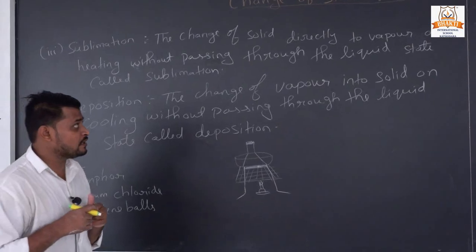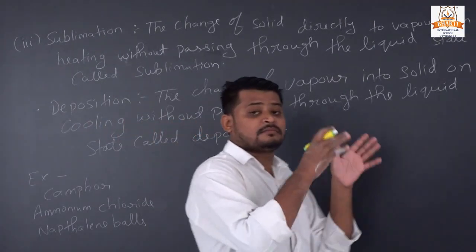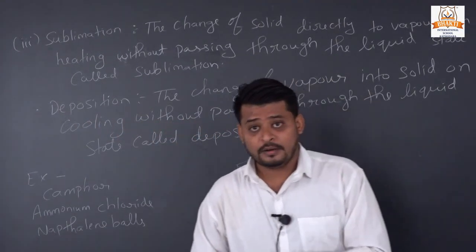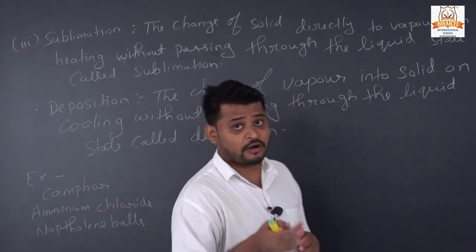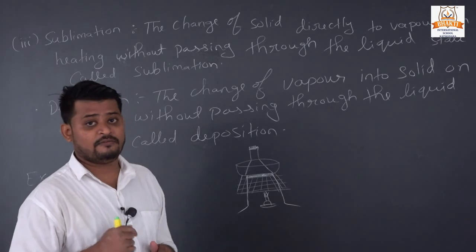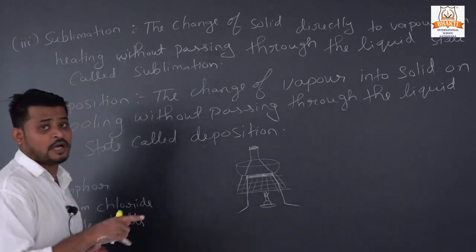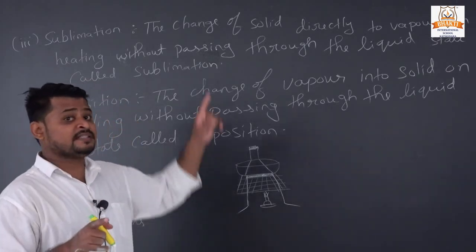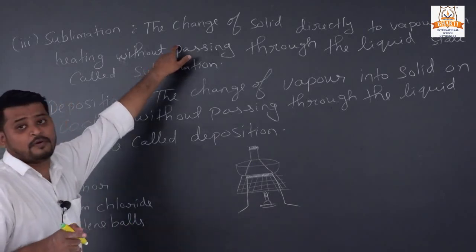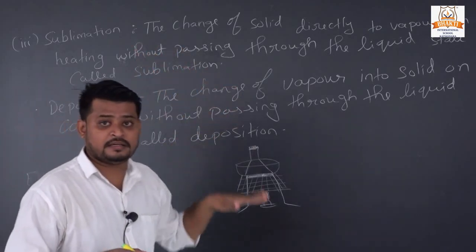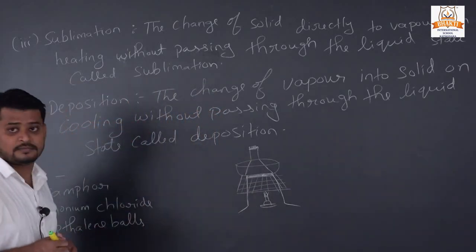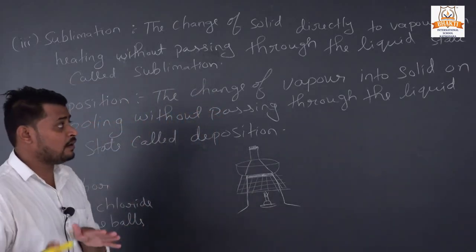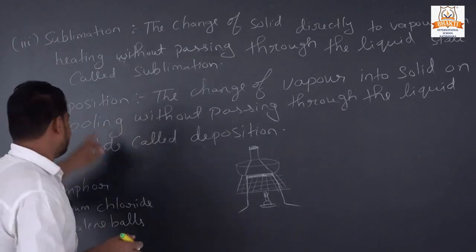In sublimation, solid converts into vapor, but in deposition, vapor is converted into solid form without passing through the liquid state. In sublimation we provide heat, but in deposition we cool the vapor gas and it converts into solid state.